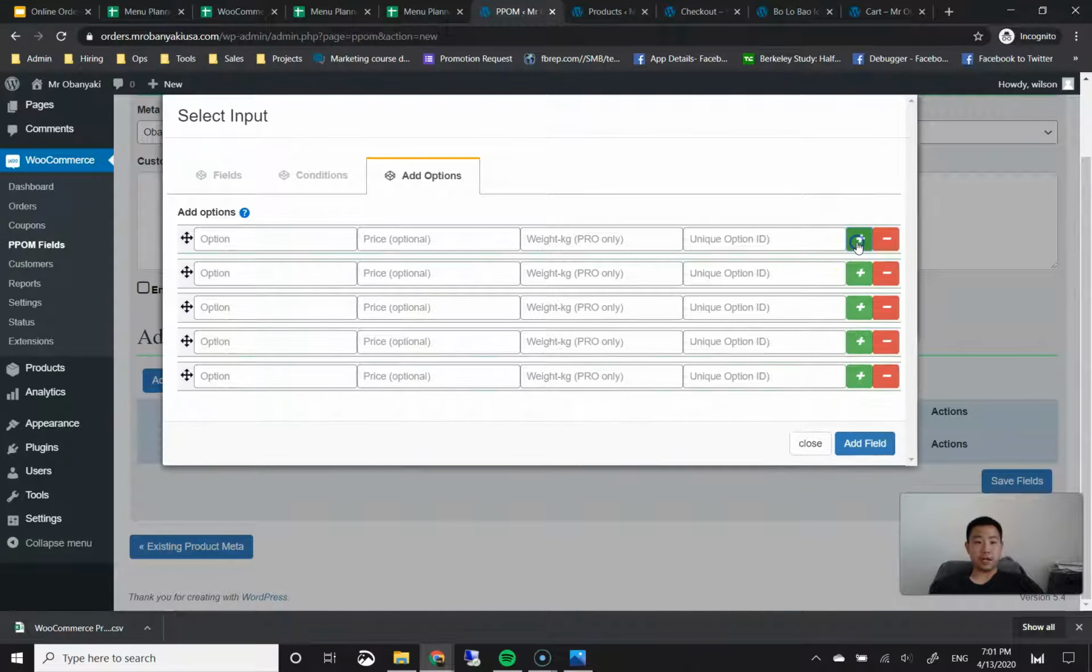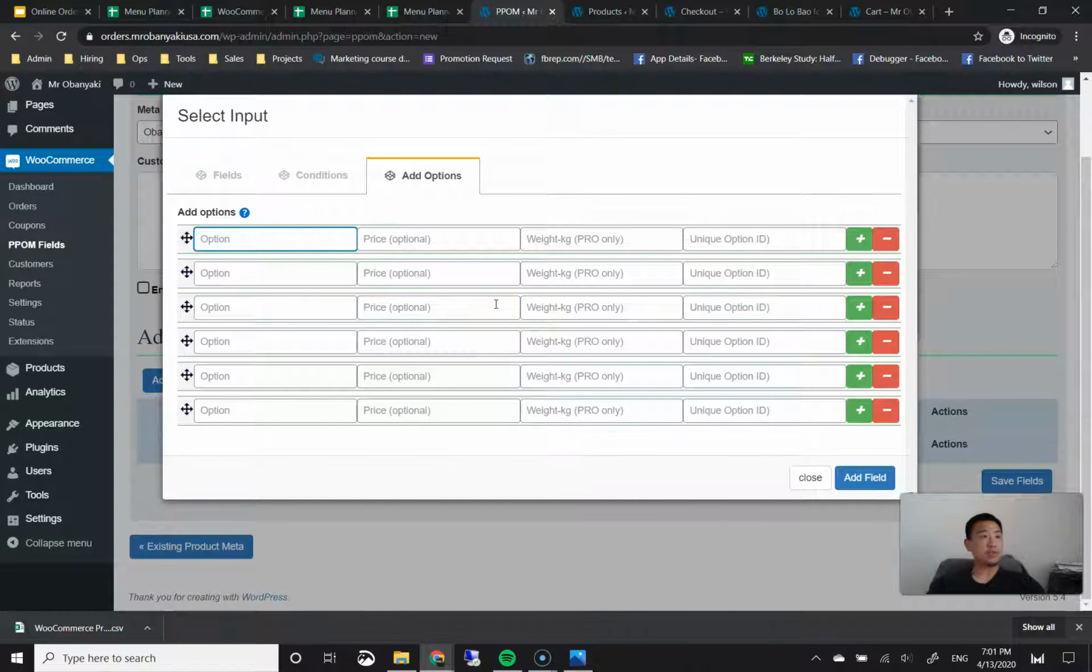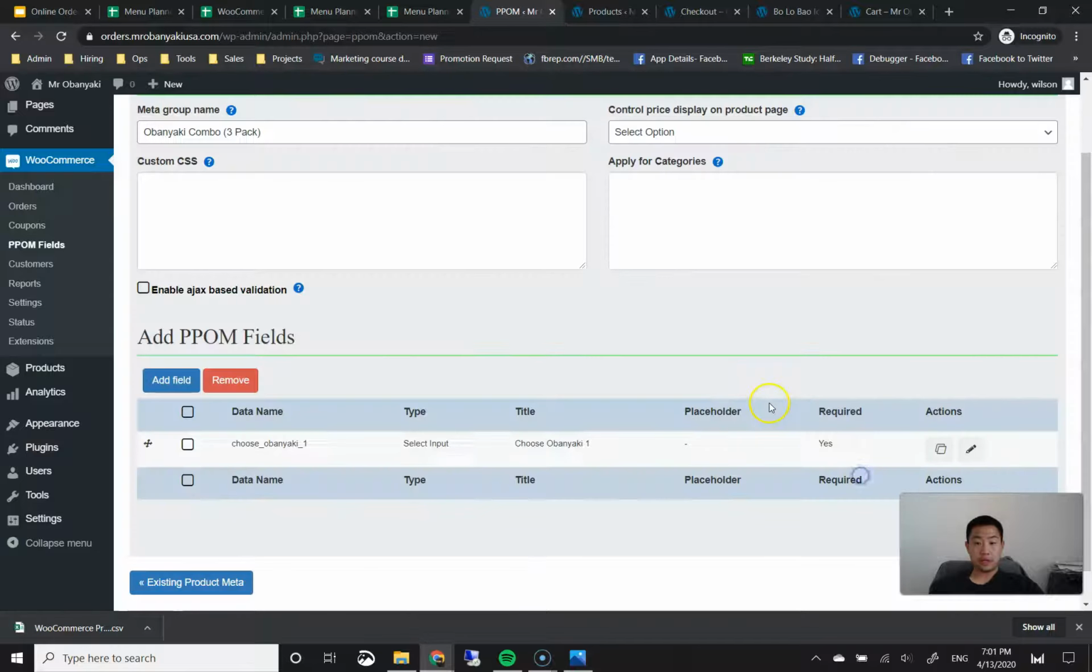I believe there's 6 Obunyaki options. So I created 6 fields here. Then there's red bean Obunyaki, custard Obunyaki, Haro Obanyaki. I think I missed one here because this is the end of the line. Oh, I missed black sesame. Okay, so black sesame Obanyaki. Okay, I'm going to switch these positions. Then I'm going to add that field.